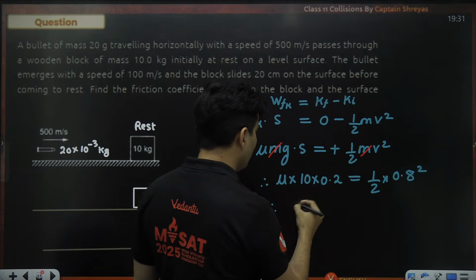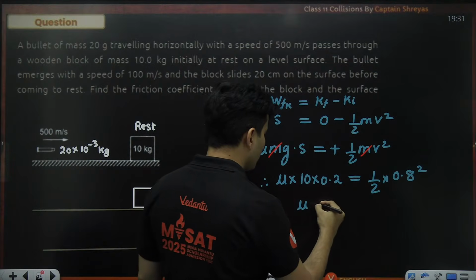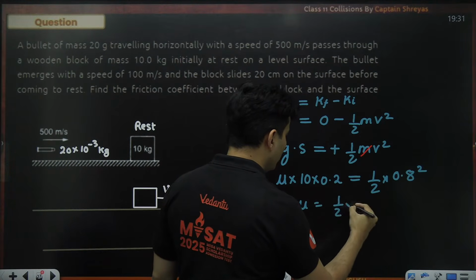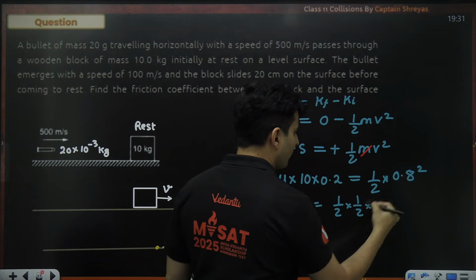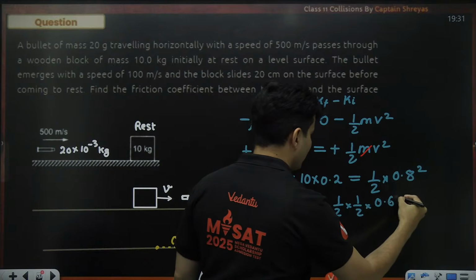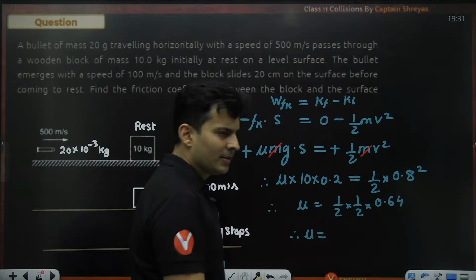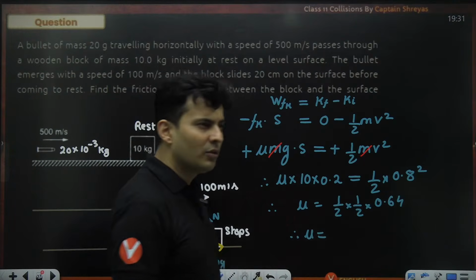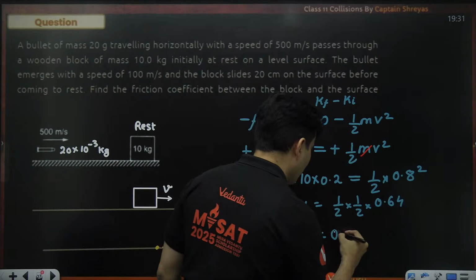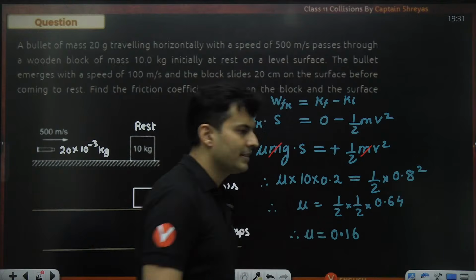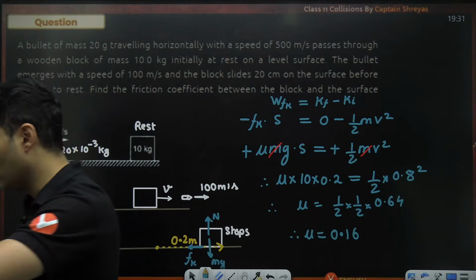10 into 0.2 is just 2. So this 1 by 2 and this 2 will also come below. And 0.8 square is 0.64. So therefore, mu will be 0.64 divided by 4. 64 divided by 4 is 16. So it will be 0.16. That is the answer. 0.16.